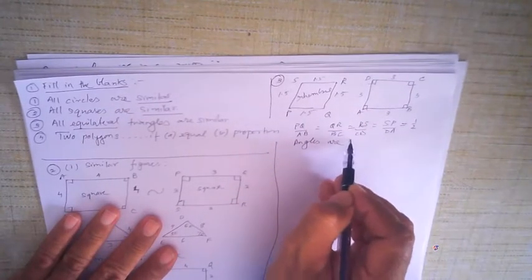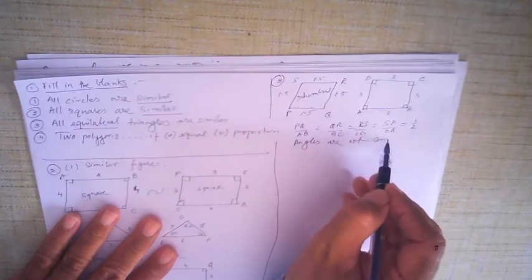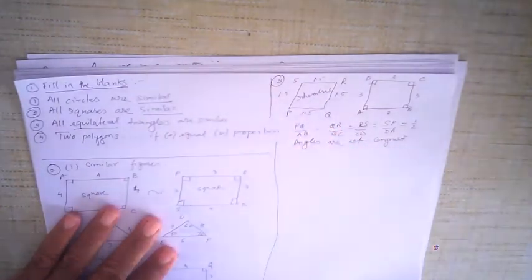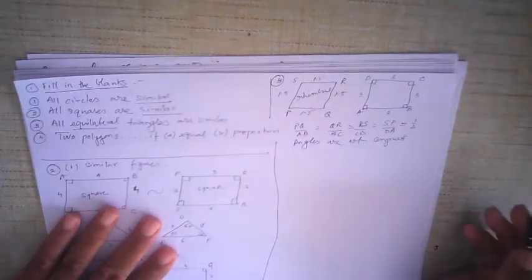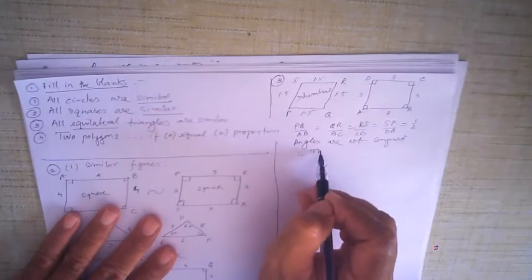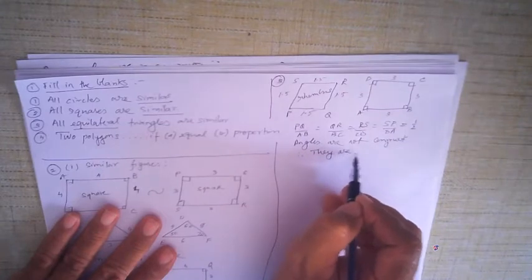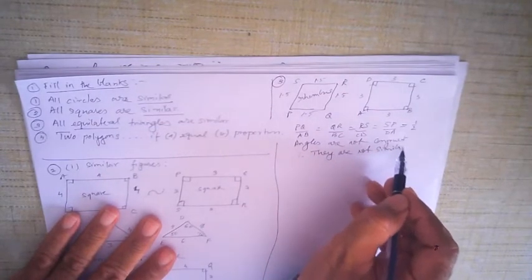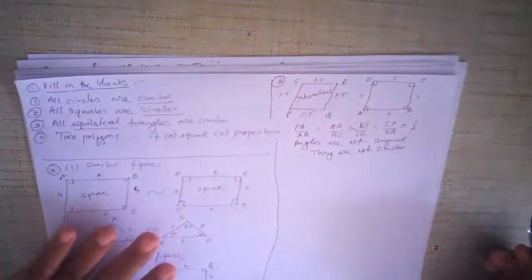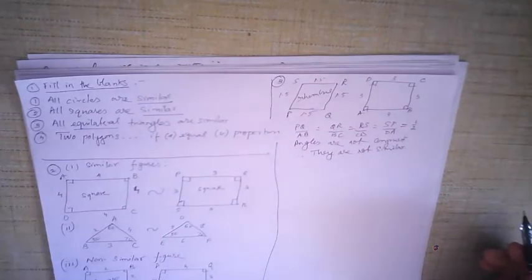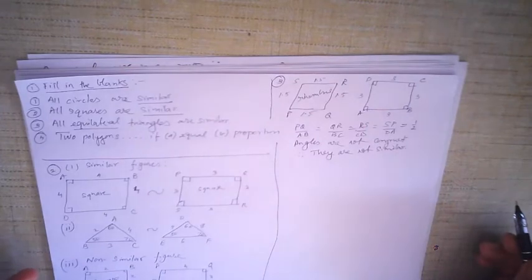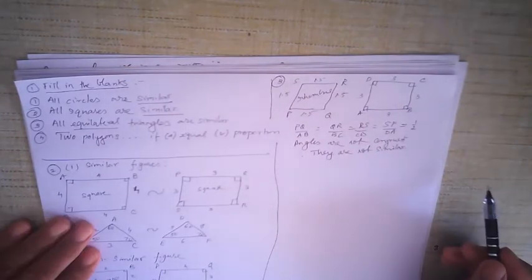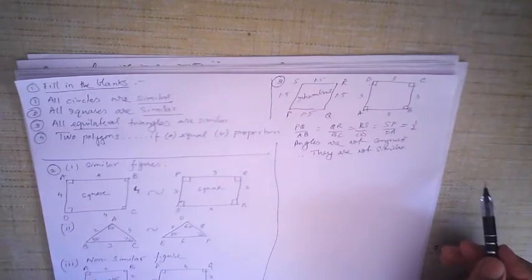Angles are not congruent. They are not equal. In a square, all the angles are 90 degrees, but here the angles are not 90 degrees. It's a rhombus. Okay, therefore they are not similar. Remember, in this case, the angles also must be congruent, but the angles are not congruent. Therefore, they are not similar. The sides are in the same proportion. We have to check both of them. All right. So that was about these questions.